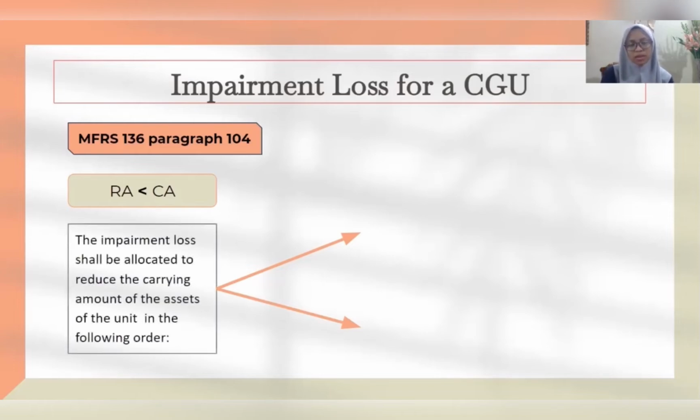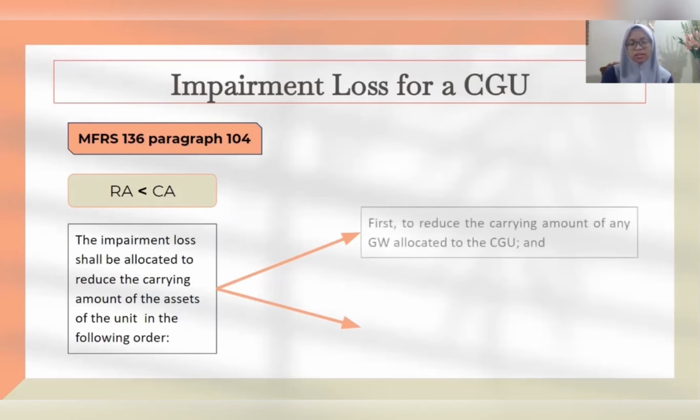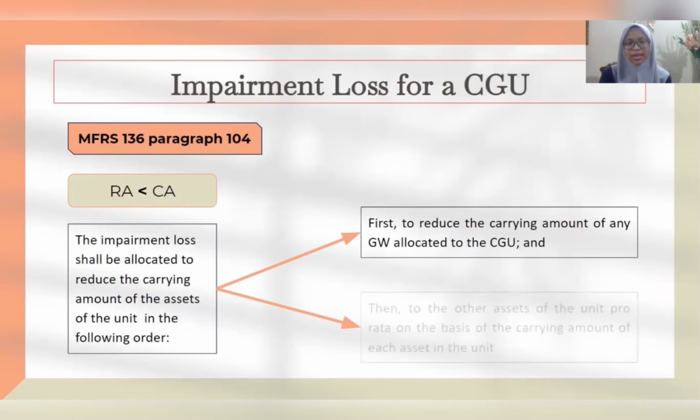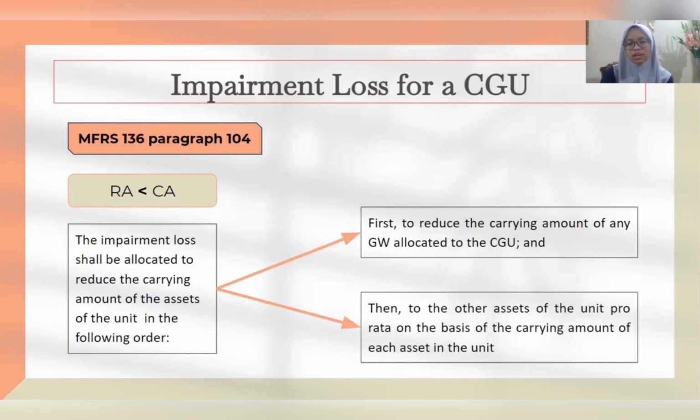And the impairment loss shall be allocated to reduce the carrying amount of the assets of the unit in the order of first, to reduce the carrying amount of any goodwill allocated to the CGU, and next, to the other assets of the unit pro rata on the basis of the carrying amount of each asset in the unit.